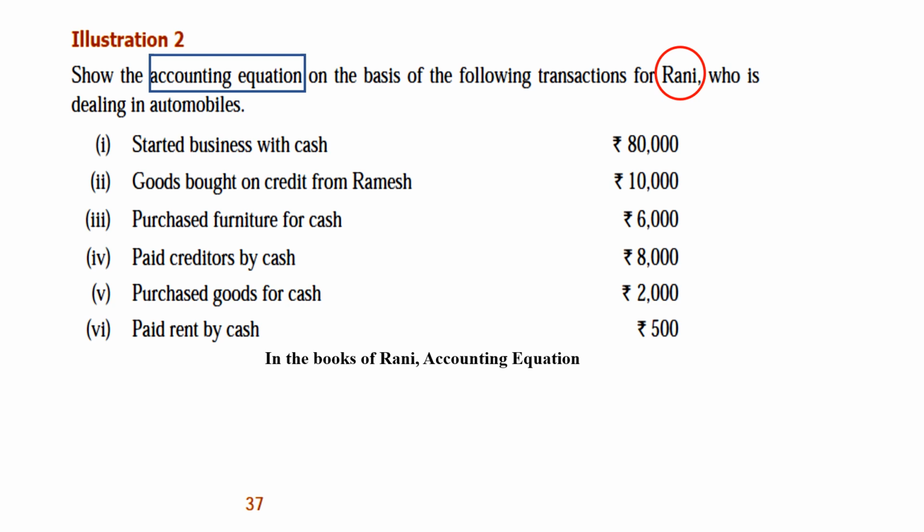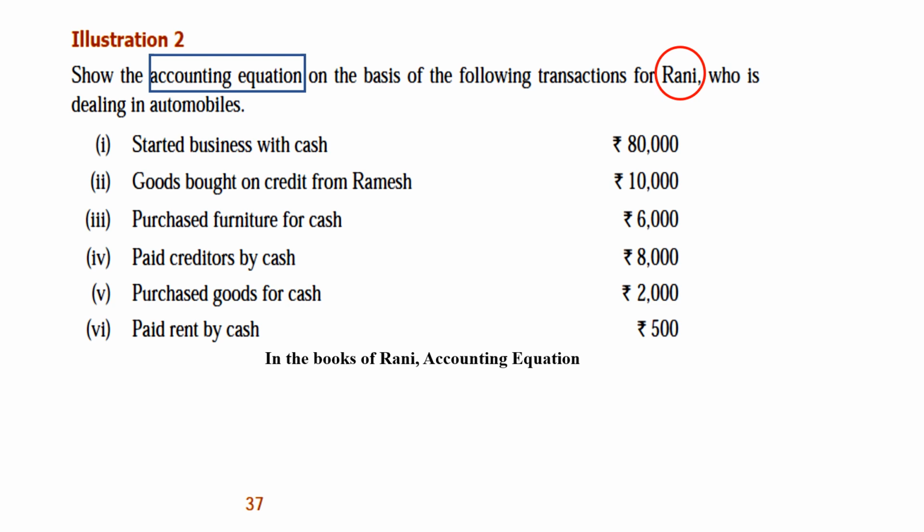Selvi is a dealer in furniture. So the name is Selvi. So how will you write for that? In the books of Selvi. In any question, the name will surely be there. Or if the name is not there, in page number 38, illustration 4.